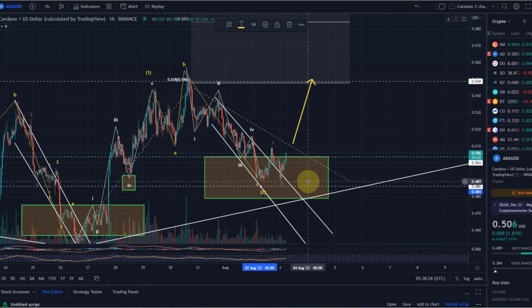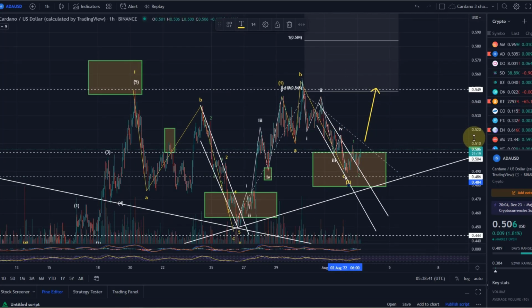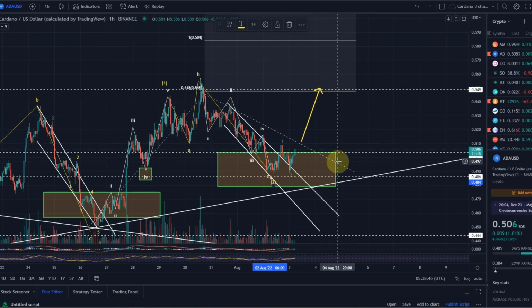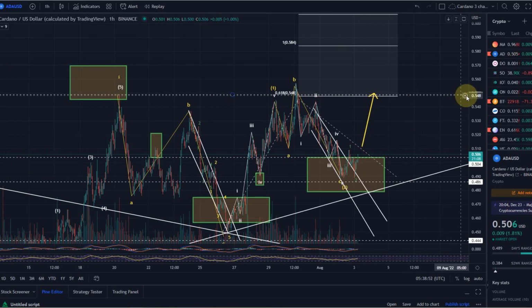If we go below that wave 2 again, then this is not going to work out like that, because then we've invalidated this first possible impulse. So for now, it's following the bullish wave count. It's still very early in a possible uptrend, but those are the things I'd be looking for now: a break above the wave 1 and the wave 4, always relevant. And then in the next move, we could address that 54.9 cent level, the previous wave 1, and could then move higher.